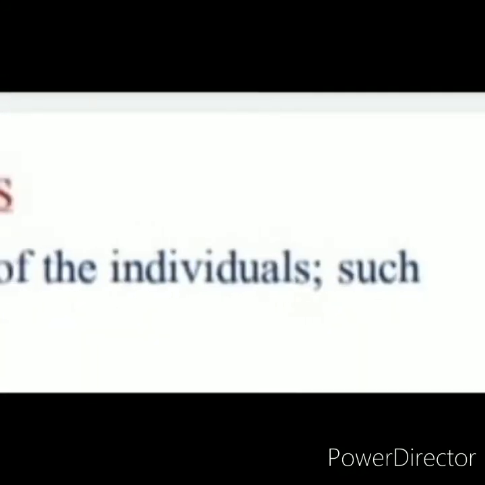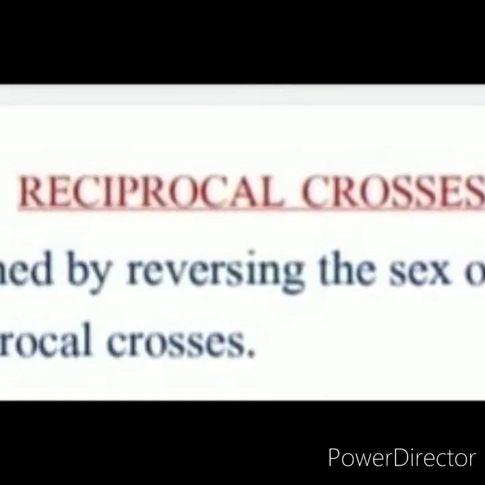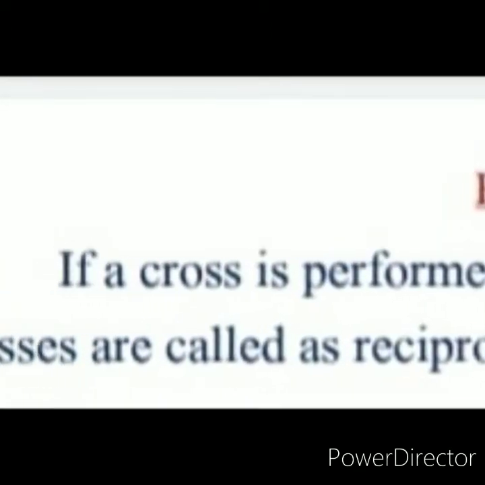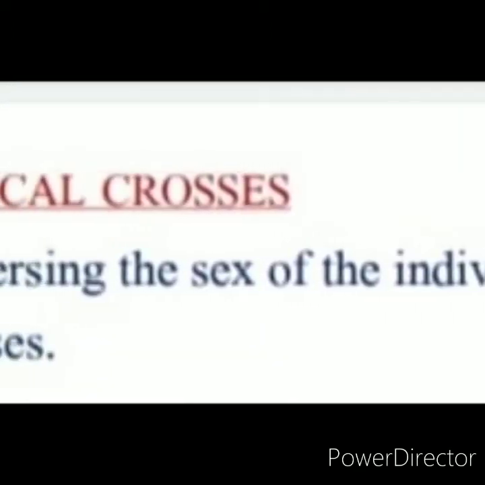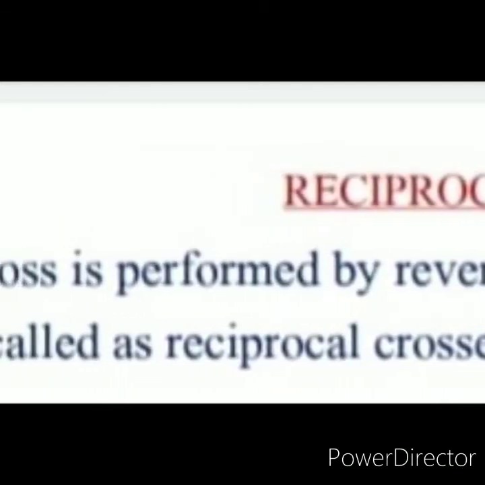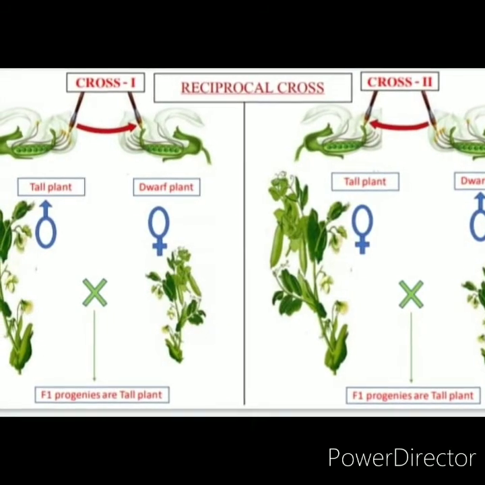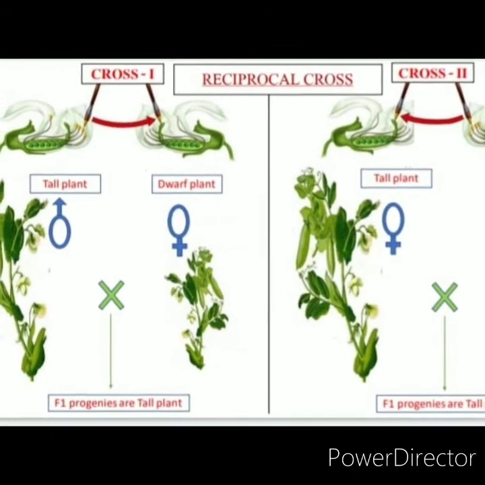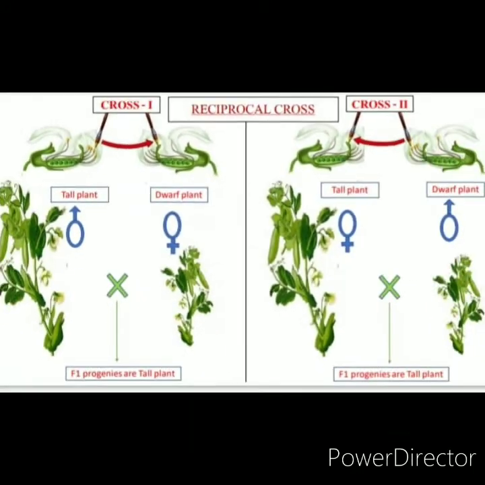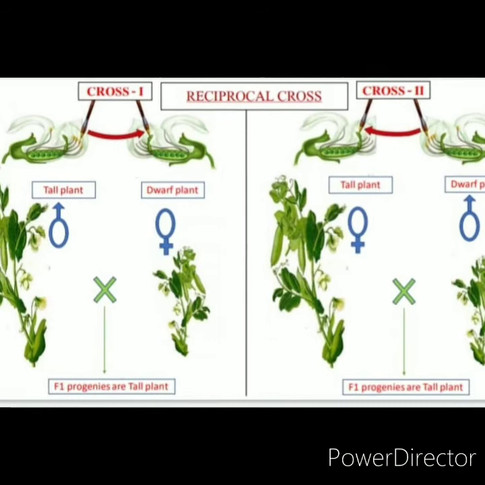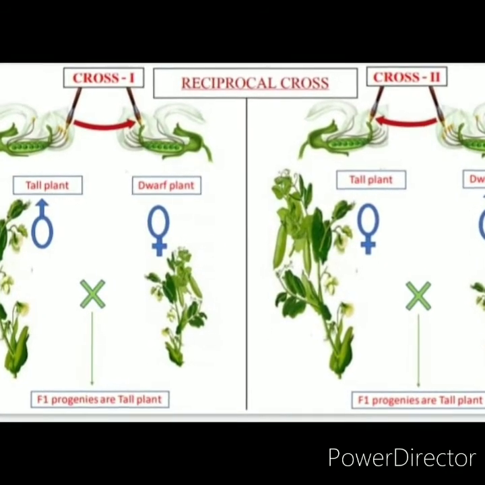Next one is reciprocal cross. If a cross is performed by reversing the sex of the individuals, such crosses are called reciprocal crosses. Example, let us imagine two plants, tall and dwarf.